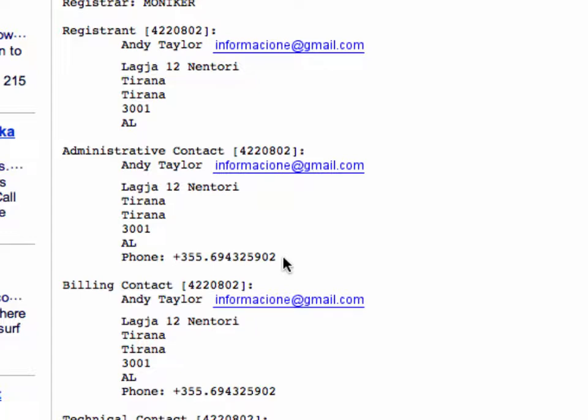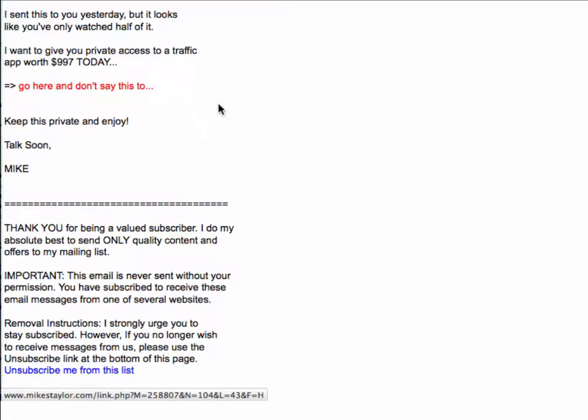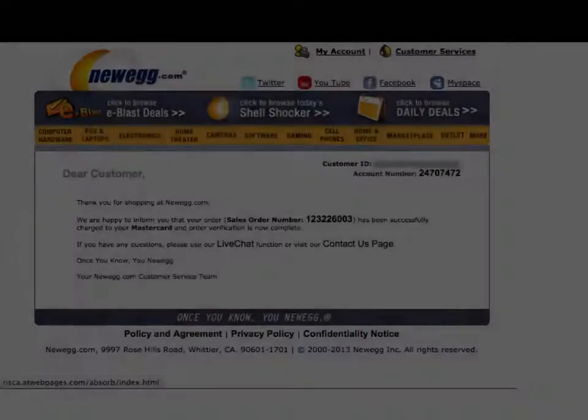And in fact, Tirana, AL is actually Tirana, Albania, not Alabama. Again, this is not for a website here in the United States. Anytime you see a link that points to a foreign country, especially one you're not familiar with, such as Albania, if you're not expecting or know someone from that country to send you something, there's a very good chance that what you're getting is a scam, and it's probably a link to a malicious website. That's usually not a safe link to click on.